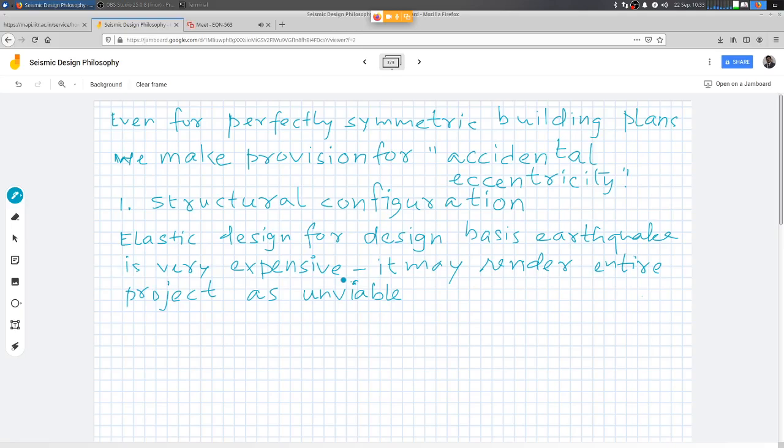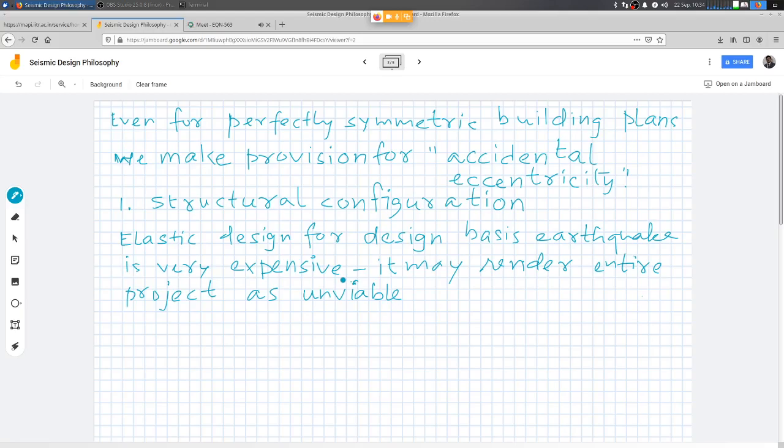If I try to design a building which will resist the design basis earthquake without any damage whatsoever, I mean, designed to withstand all the design basis earthquake effects, the forces in the structural members arising because of the earthquake of intensity which corresponds to the design basis earthquake for that region, it will be a very, very expensive proposition, and it may render the entire project unviable.